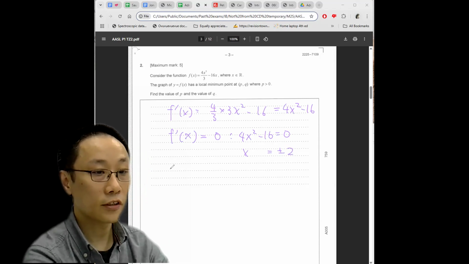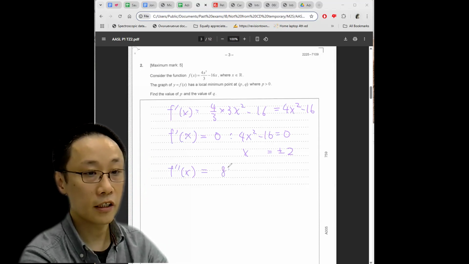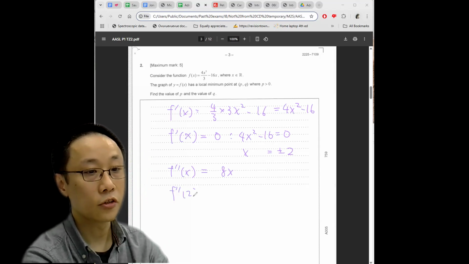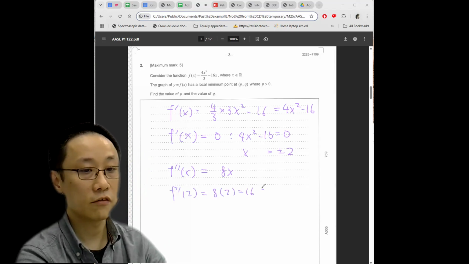And then you can use the second derivative to verify which root is the minimum. So f double prime is 8x, so f double prime 2 is positive, and a positive second derivative means minimum.